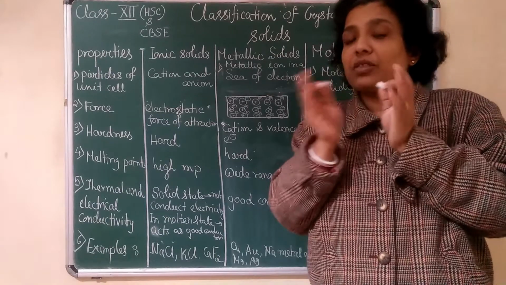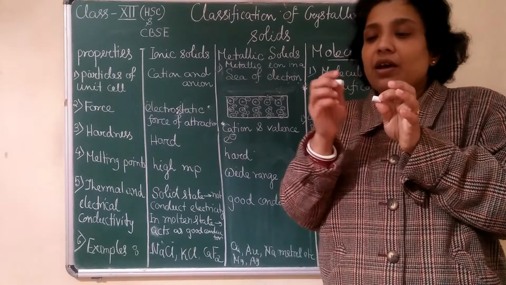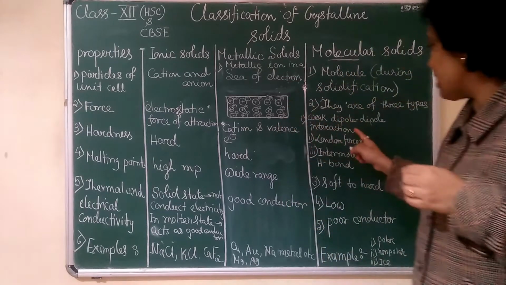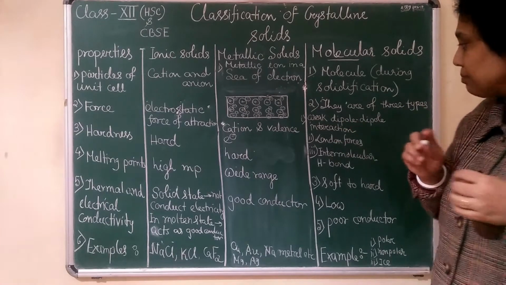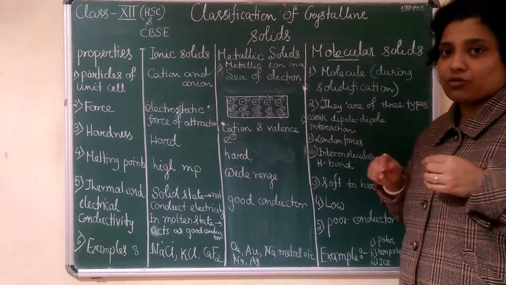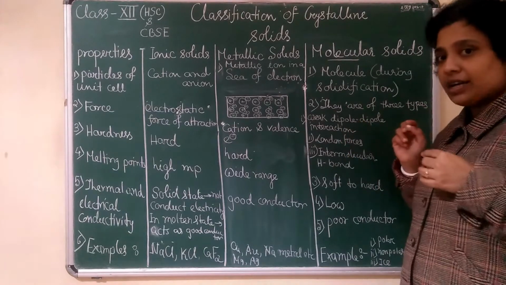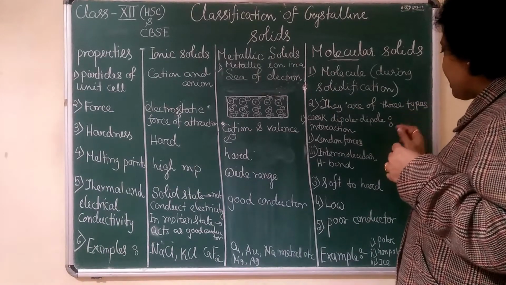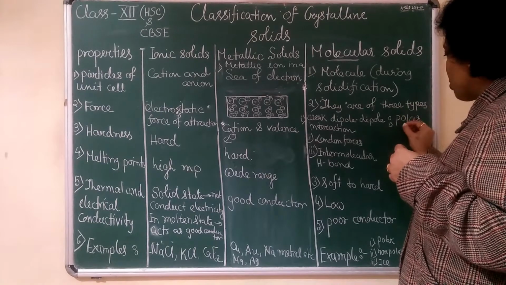Pole means what? You have studied in magnets, north pole, south pole. So here there is a positive end, negative end, positive end, negative end, so there will be a kind of attraction. That interaction is called weak dipole interaction. Next one is London forces. This is a very weak force. But how will you remember the example? This weak dipole interaction exists in polar molecules. Which are the polar molecules?